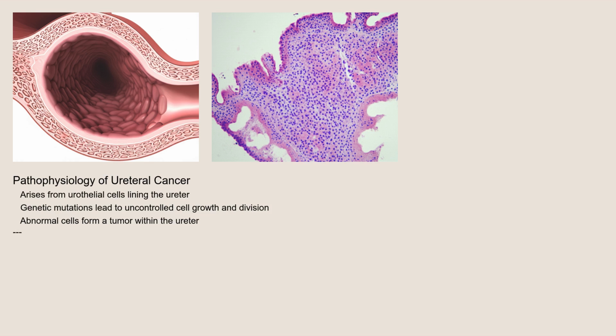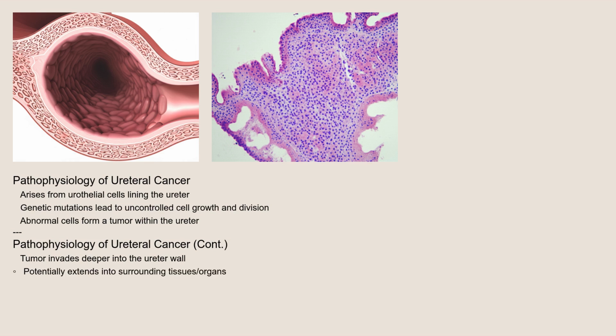In some cases, cancer cells can break away from the primary tumor and travel through the lymphatic system or bloodstream, leading to the formation of secondary tumors or metastases in distant locations. The process is complex and influenced by a combination of genetic and environmental factors, leading to a disruption of normal cellular regulation and the development of cancer.